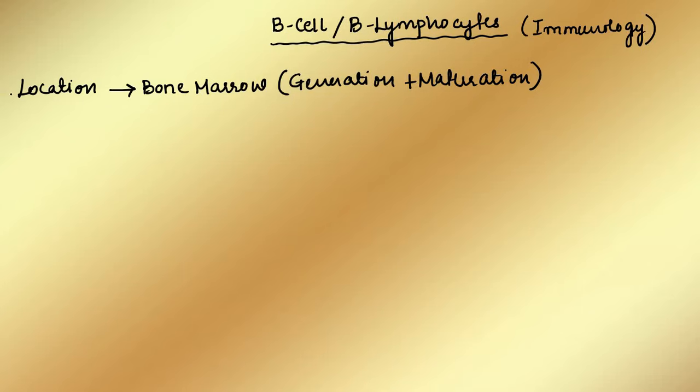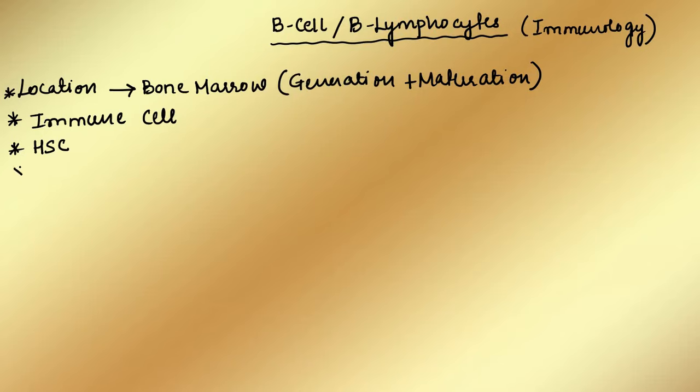It is a type of immune cell. What is the meaning of immune cells? Immune cells are those cells which protect our body from foreign invaders, and B cell is one of them. If we talk about the precursor, from where we get this B cell, the precursor is the hematopoietic stem cell. That means it is a type of stem cell which gives rise to the B cells.